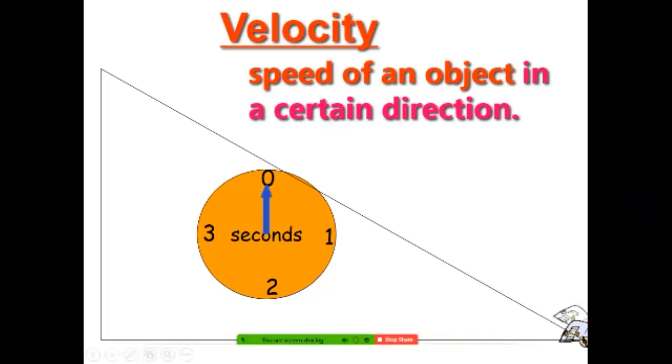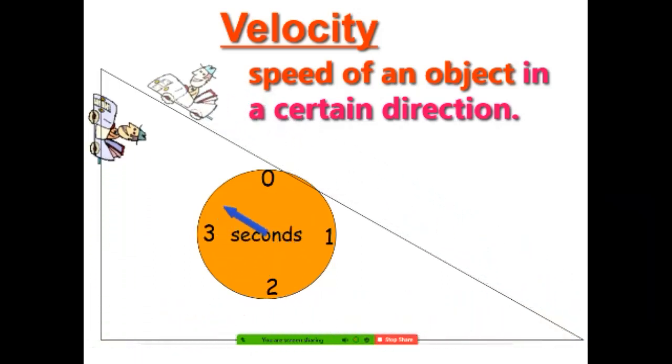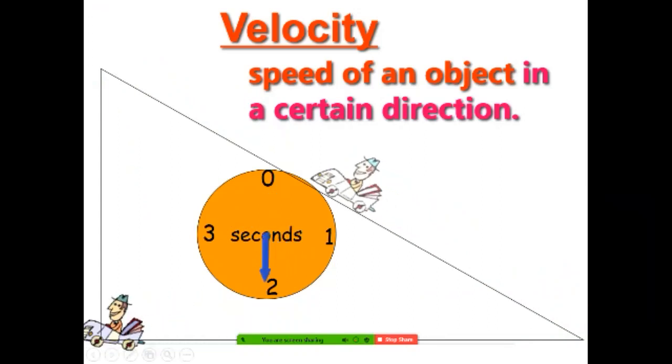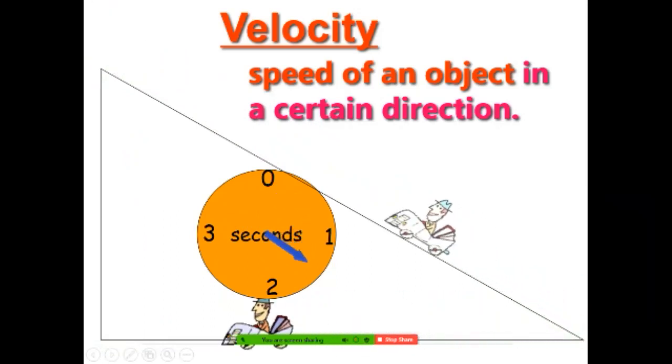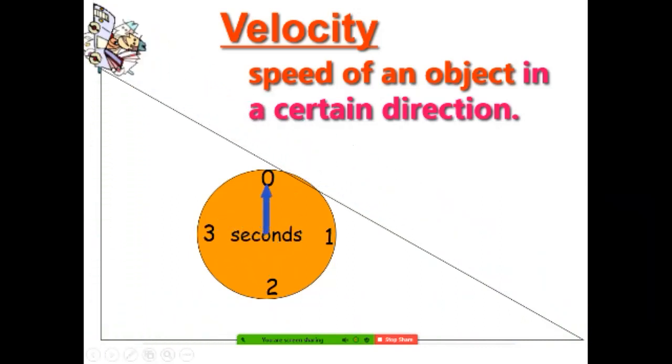So students, whenever we are talking about velocity, in our mind it should come: the speed of an object in a certain direction. Speed of an object in a certain direction, that is called velocity. You see the movement, this direction is horizontal, then vertical, but both are reaching at the same time. See how they are reaching. It is going from this side and the same distance is covered to that same place. So speed of an object in a certain direction is called velocity.